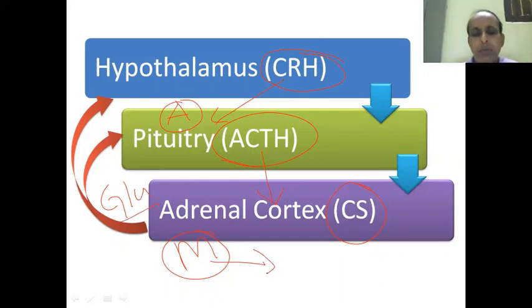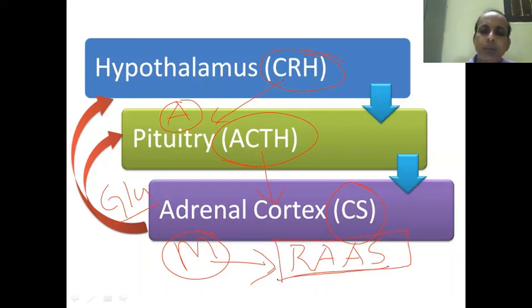They are controlled by another mechanism, that is the renin, angiotensin, aldosterone system. The mineralocorticoid related effect, how the salt will be metabolized, whether it will be retained or excreted, and how much is to be excreted, all that is controlled by the renin, angiotensin, aldosterone system. So that doesn't exert any negative feedback. Glucocorticoids particularly exert the negative feedback inhibition on the pituitary as well as the hypothalamus.